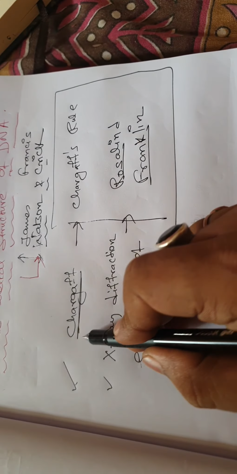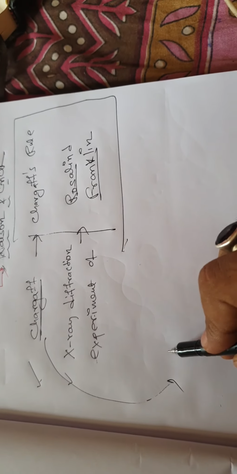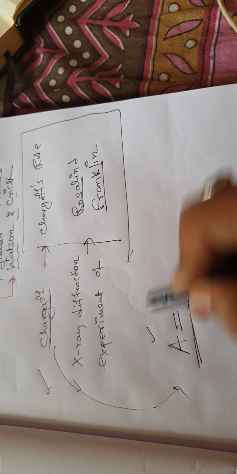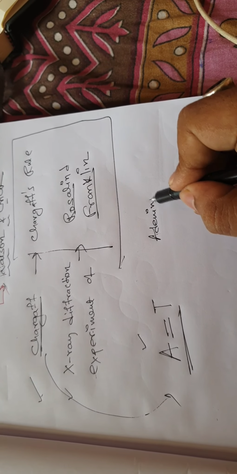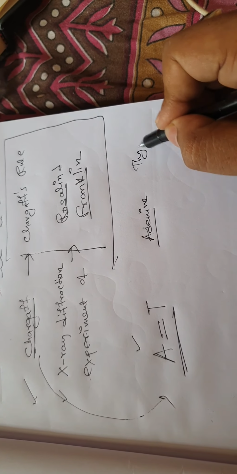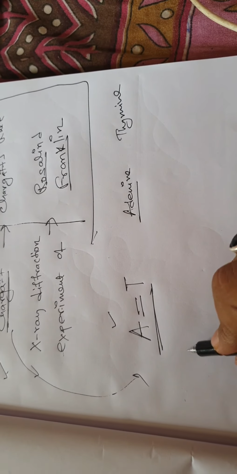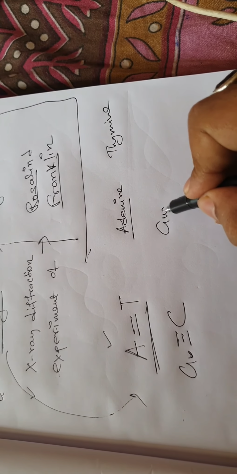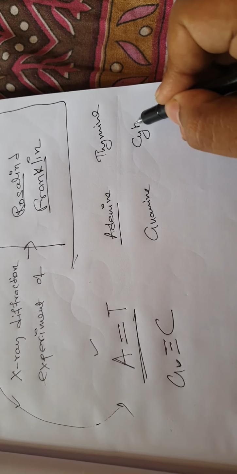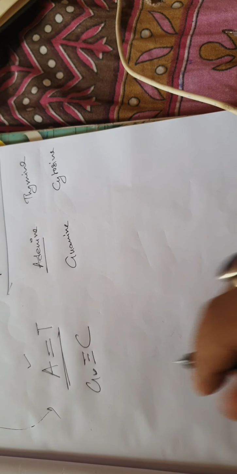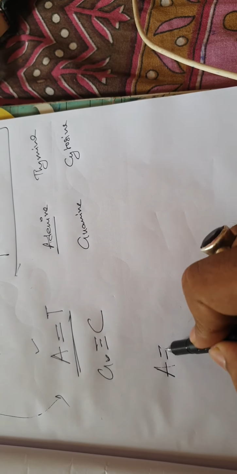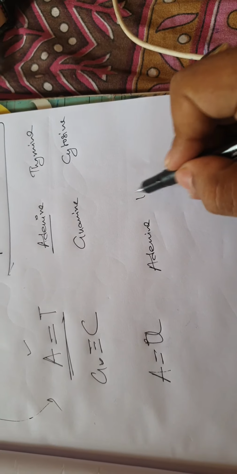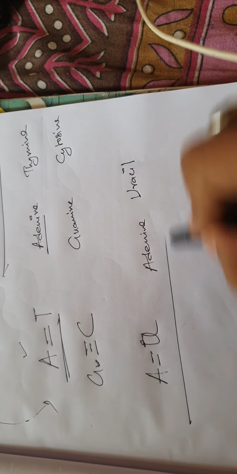Chargaff was the one to tell that always A will be double bonded to T. A, the adenine, always links up with thymine, and the guanine always links up with a triple hydrogen bond to cytosine. In case of RNA, the adenine is double bonded to uracil.